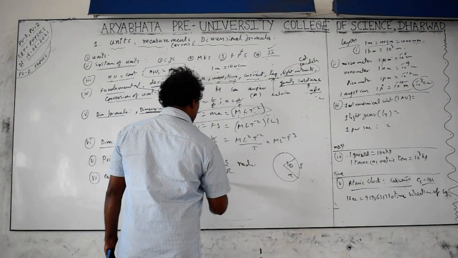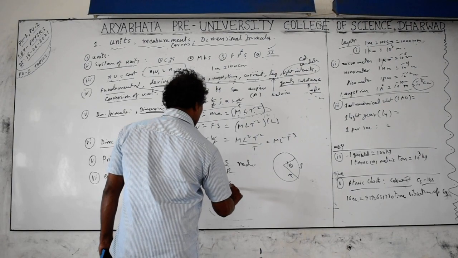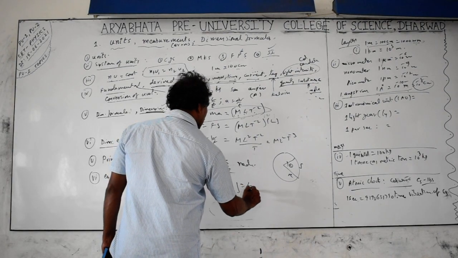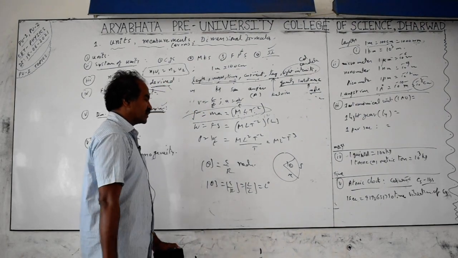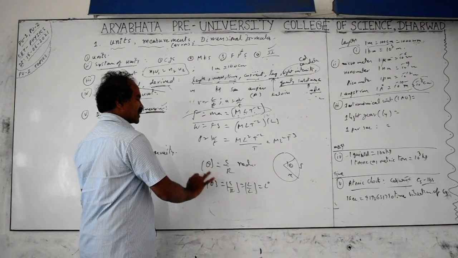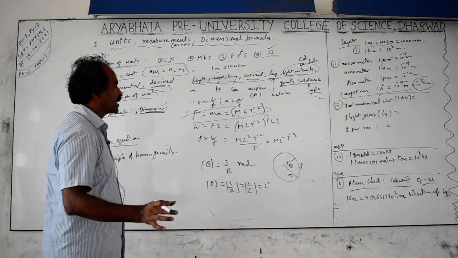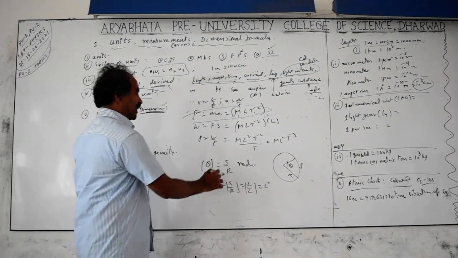But if you take the dimension formula for this theta, s by r, this is L by L. L by L cancels, meaning L to the power of 0, so no dimensions depend on it. So the dimension formula is not there for theta. You must know the physical quantities which do not have a dimension formula but have units.